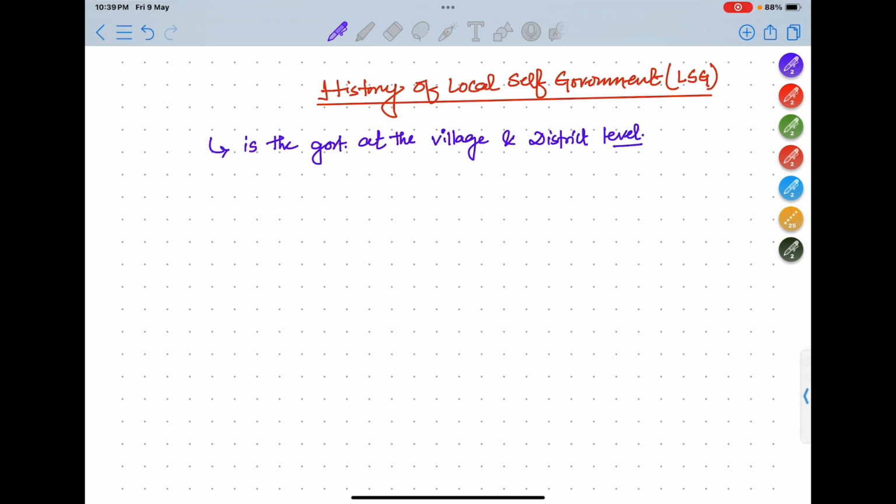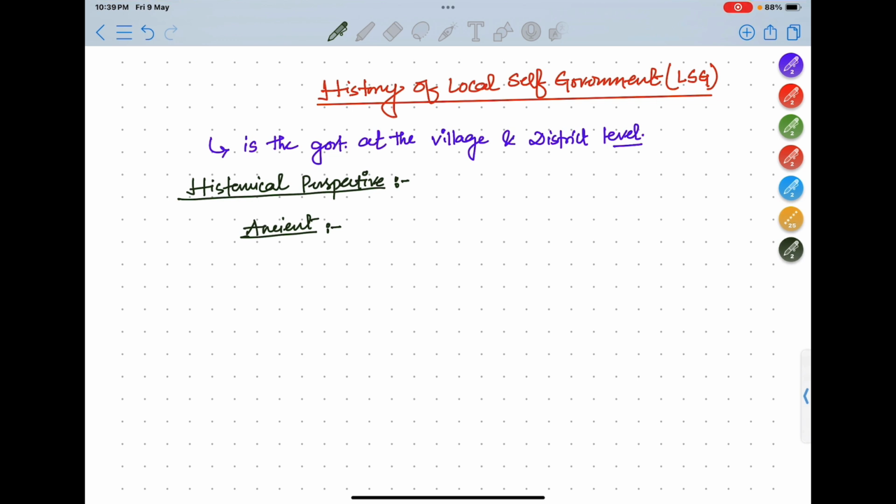Now we'll understand the historical perspective, like from where this concept of local self government has arisen. In ancient India, there used to be 3 sections.